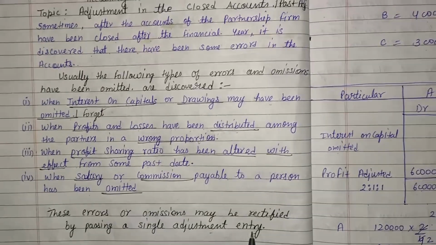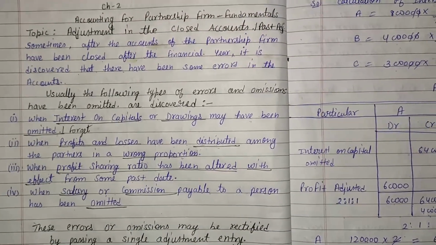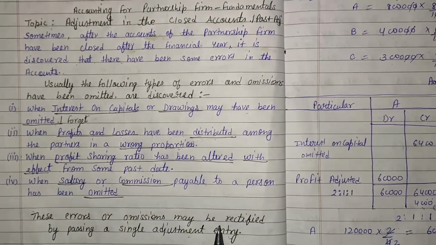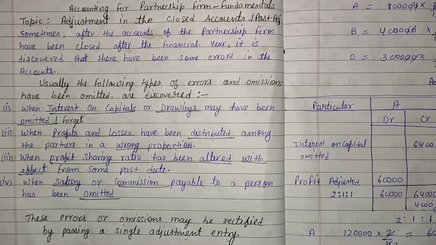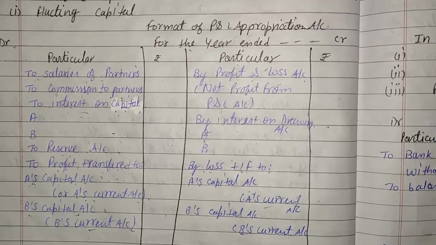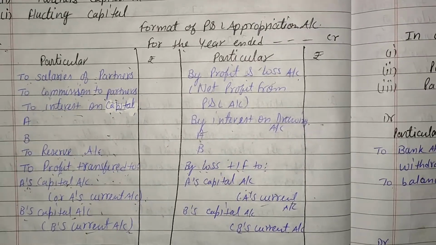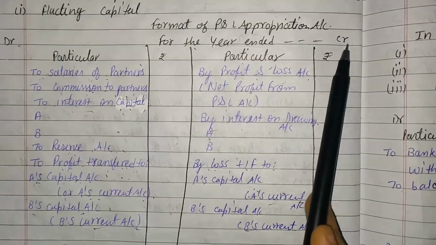But before understanding this concept, let's revise the previous topic, profit and loss appropriation account, because this topic totally depends on the last topic. Format of profit and loss appropriation account. Here two sides are given, debit side and credit side.